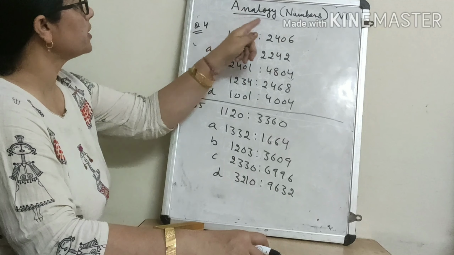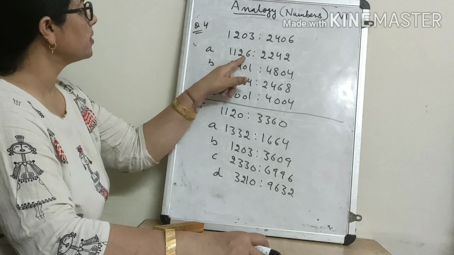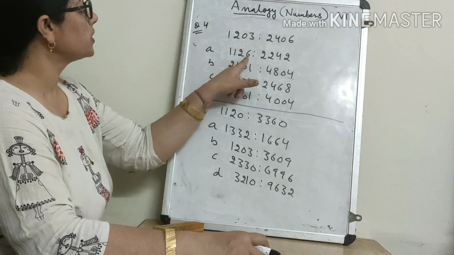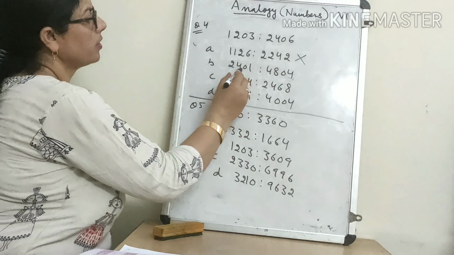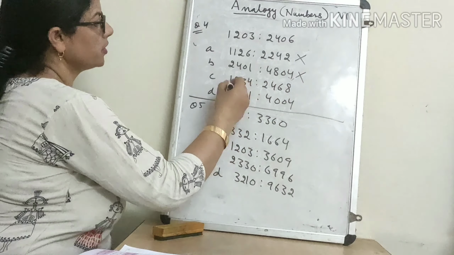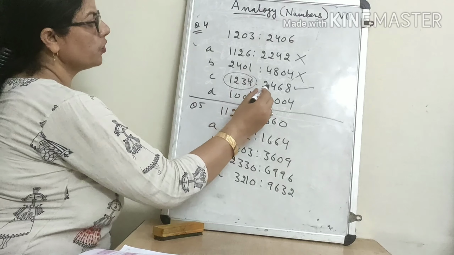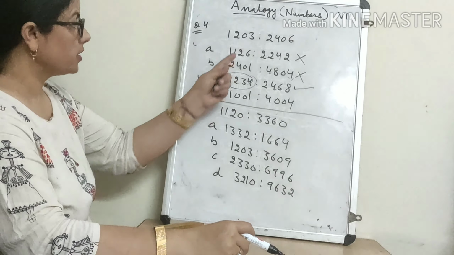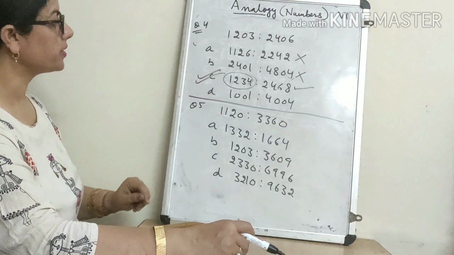Three 2s are six, this number is double of this. This side number is double of this. So now see here, double of this. These are double, but 26 twos are 52, so it is not possible. Double of this? No. Double of this? Yes. If you multiply this number by 2, you will get 2468. So the C option is the right answer, as this is double of this, and here this number is double of this.